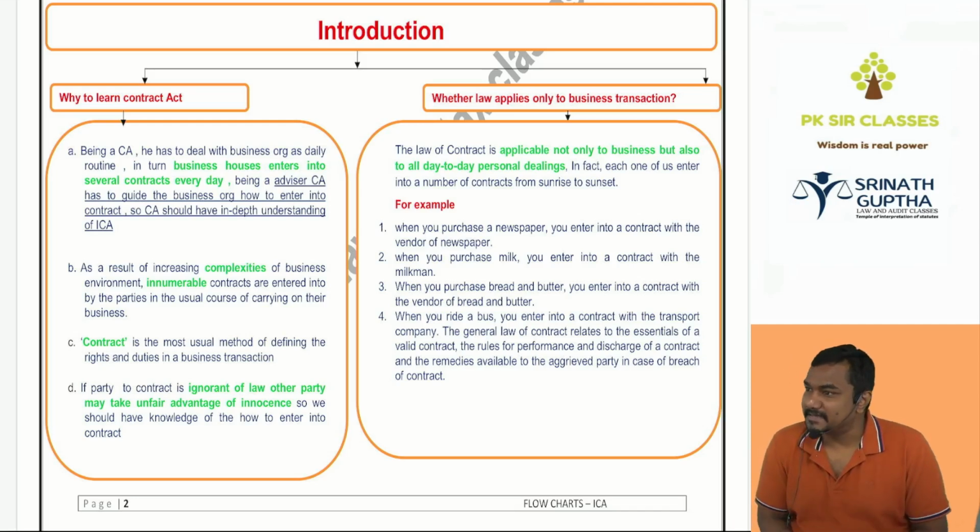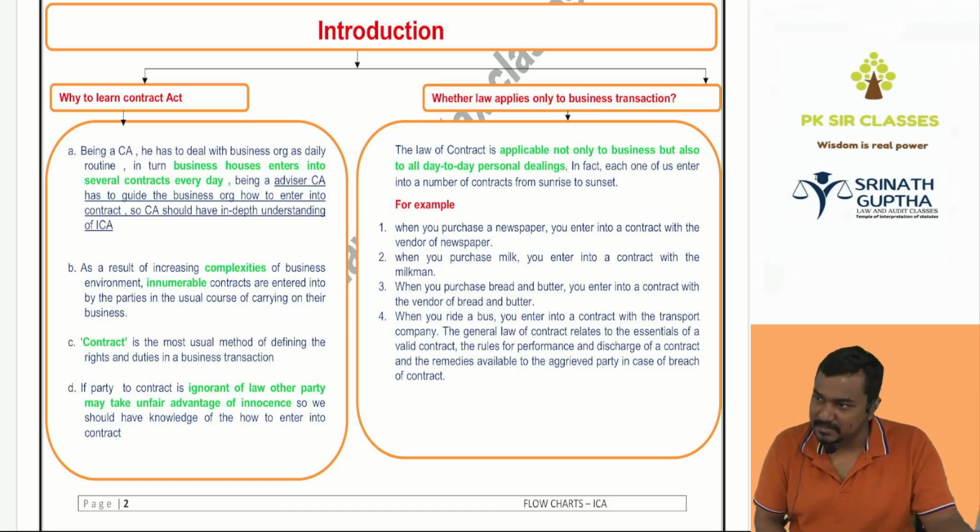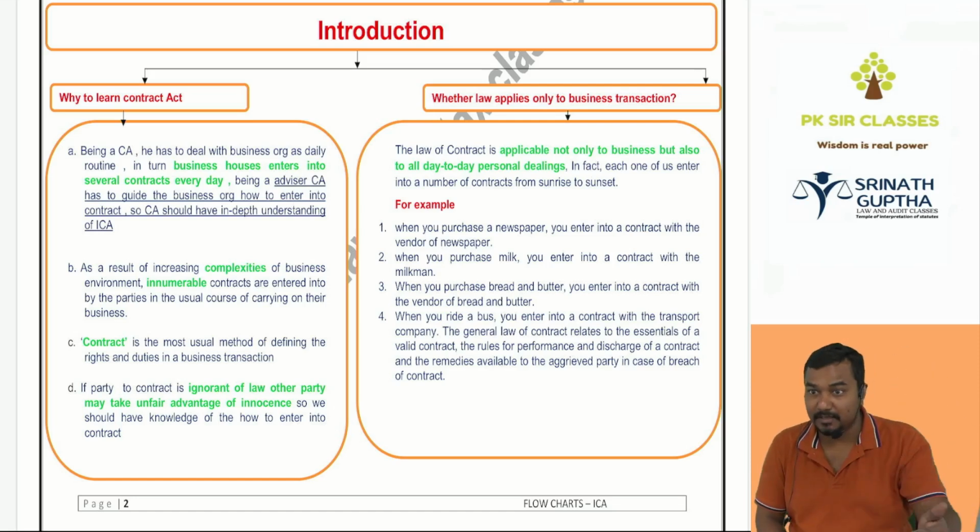Whenever a client gets any problem, the first point of contact will be the chartered accountant. Whenever any legal issue comes, a businessman will not go to an advocate. He will go to the chartered accountant because he is in touch with the CA every day to file income tax returns, GST returns, advance taxes, and for setting up the business. So a CA should have minimum knowledge of the law.